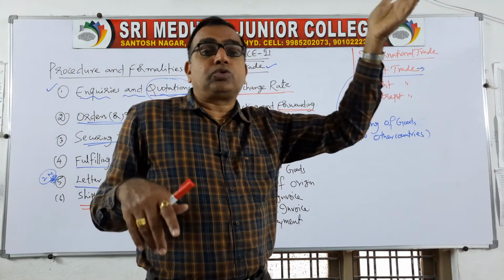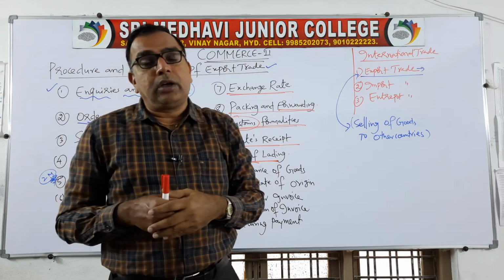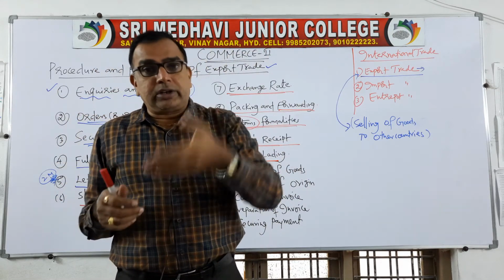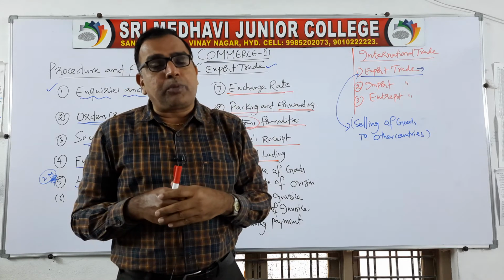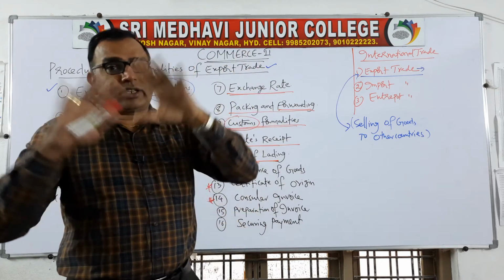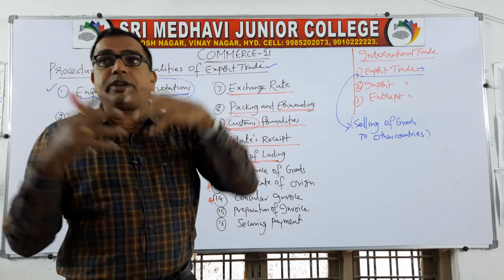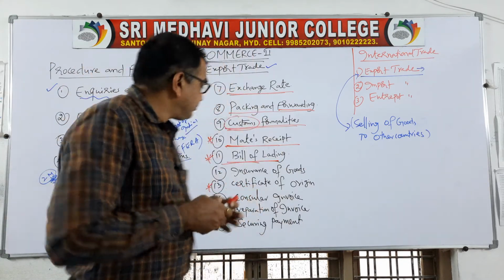Because how does the importer come to know that we are making all the arrangements for shipping the goods? So we will take it in 3 copies. 1 copy we will return with it and we will send 1 copy to the importer so that the importer will understand that yes, the exporter is making all the arrangements, and very soon he will get the goods.